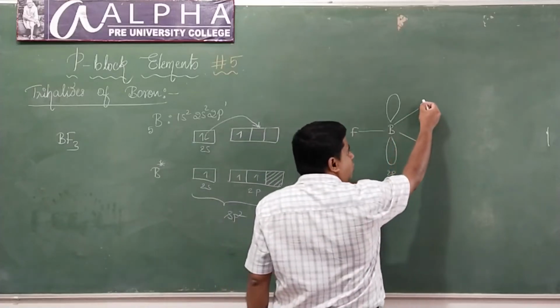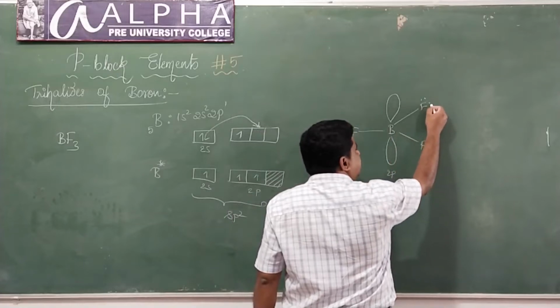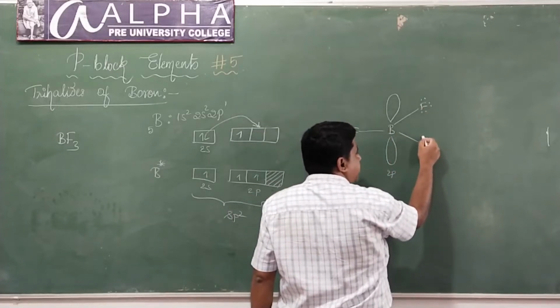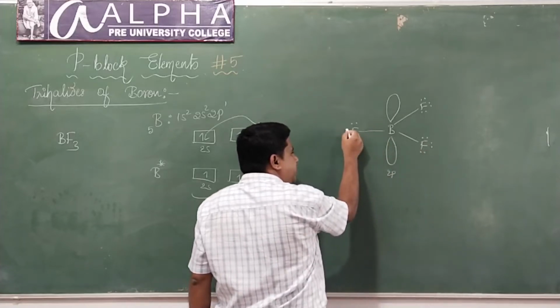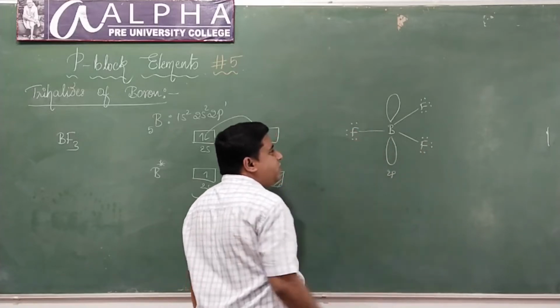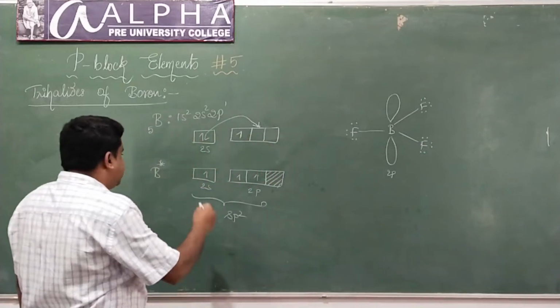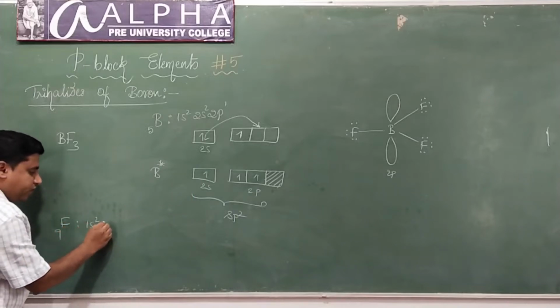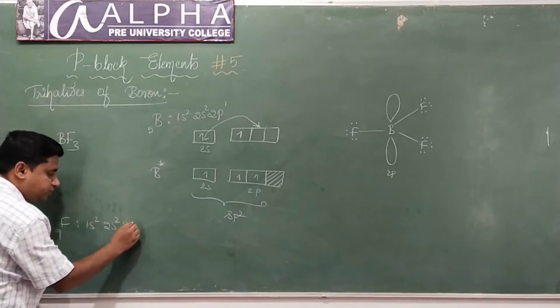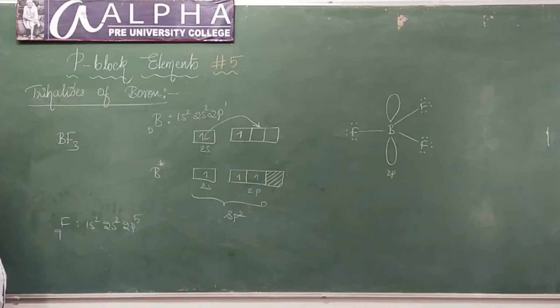Now, we know fluorine has 3 lone pairs of electrons. All the fluorine atoms will have 3 lone pairs of electrons, correct? You can consider the atomic number of fluorine. What is the atomic number of fluorine? 9, isn't it? What is its electronic configuration? 1s2, 2s2, 2p5. Is it correct? 1s2, 2s2, 2p5.